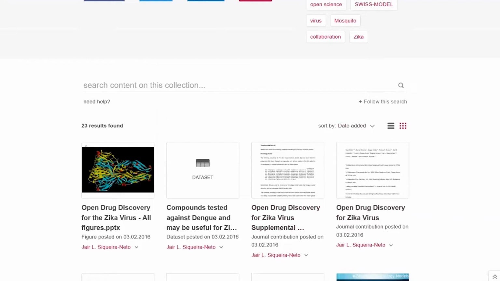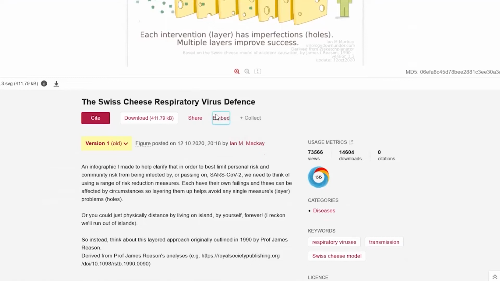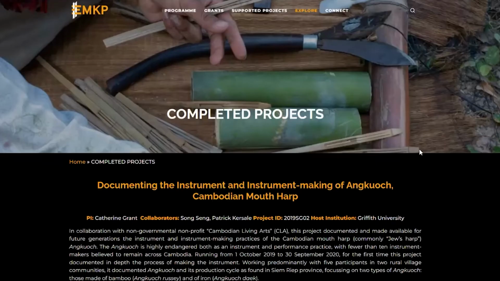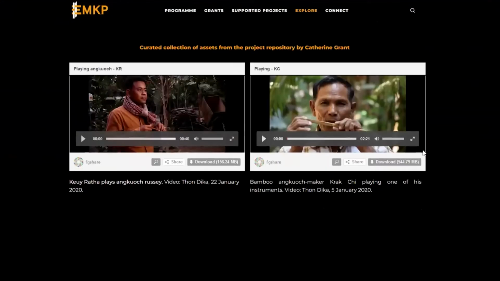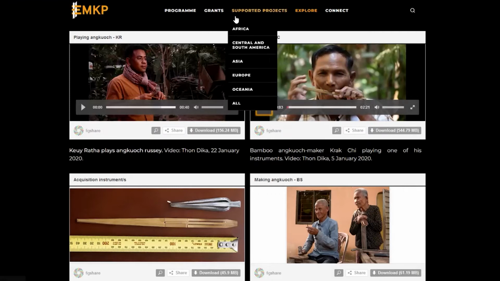The other thing you can do, though, I'll go back to, for example, this record. You can embed your records in your website. So I clicked on this little embed link. You can grab this HTML and drop that into your website. And this is on the British Museum. This is a British Museum project here. As I scroll down, we see these embedded Figshare videos and images. And they just play directly in your website. I'm not sure you could hear that, but there's definitely sound. And you can go see the record or download the object or share it on social media. So a nice way to showcase and organize your research.